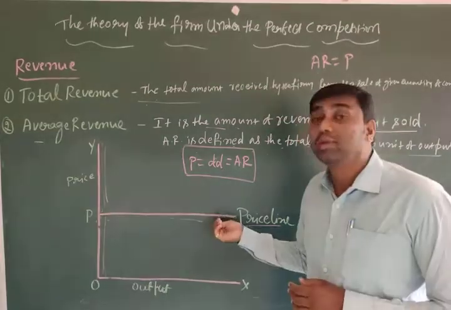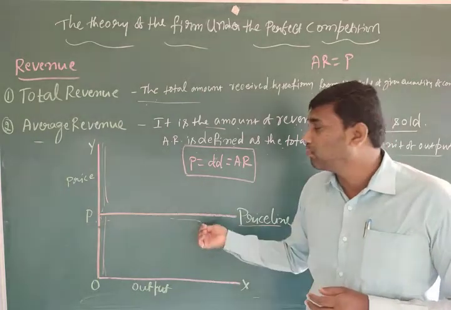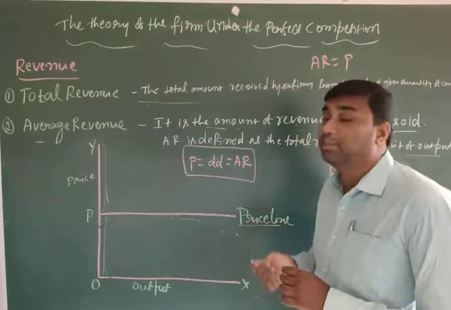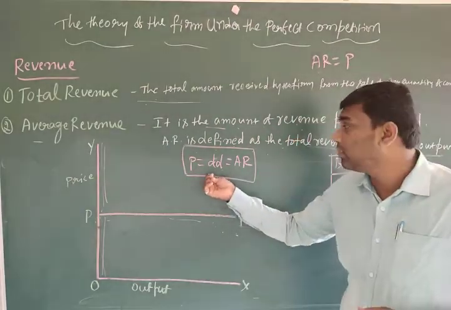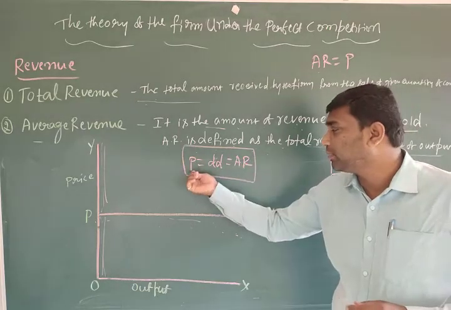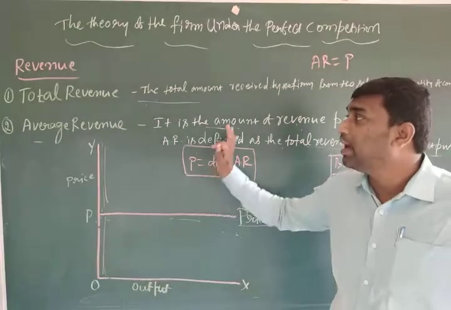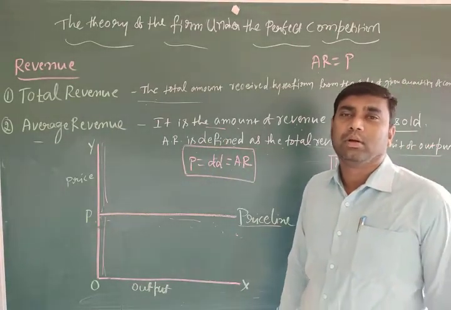It shows the firm's output level and market price level. Okay, firm's output and market price. This horizontal straight line is also called the price line. Here, the price line should be equal to the demand curve. Demand curve equals average revenue. That is, price should be equal to the demand curve and also average revenue. Okay, this is the average revenue. Right?